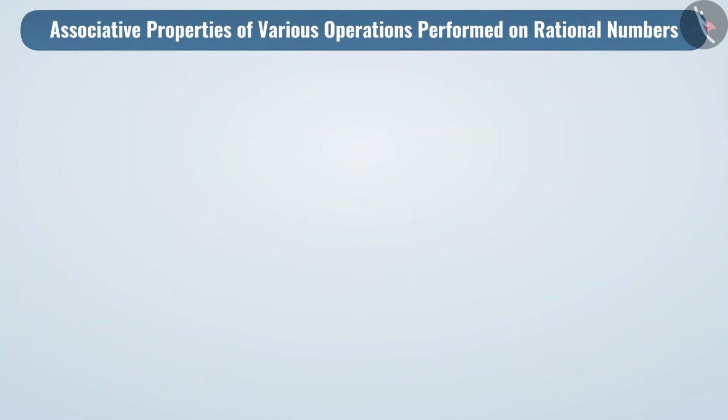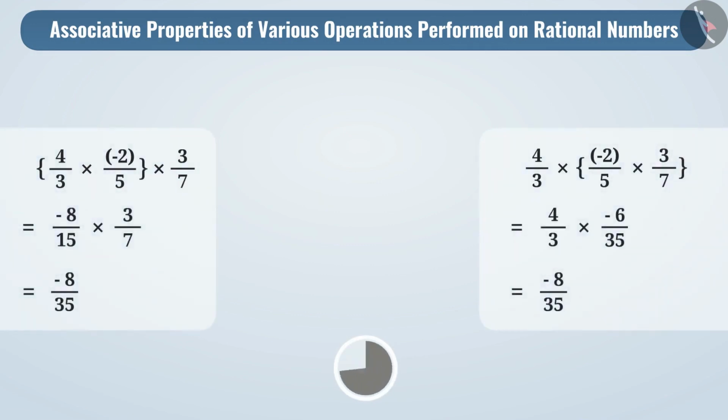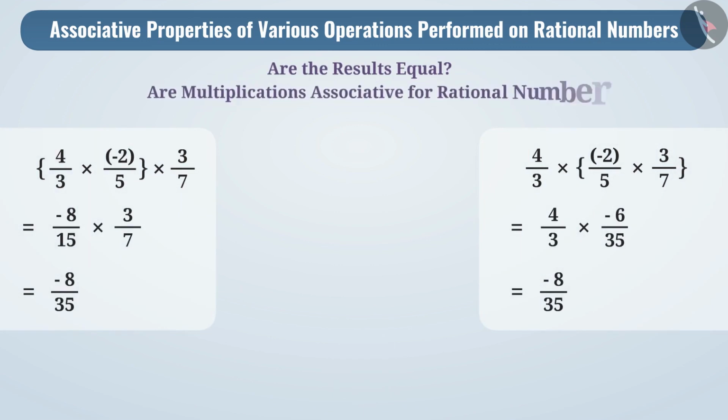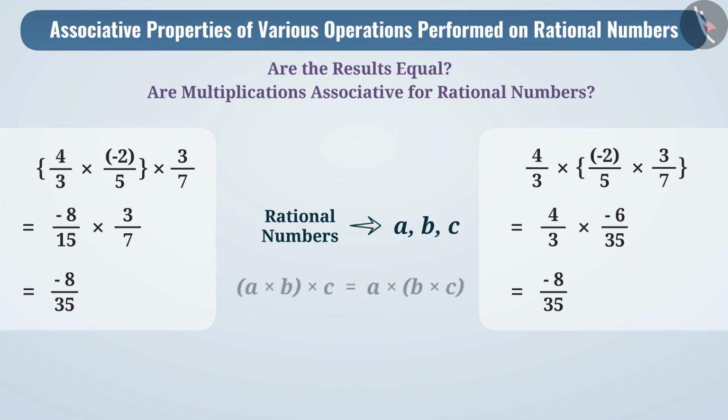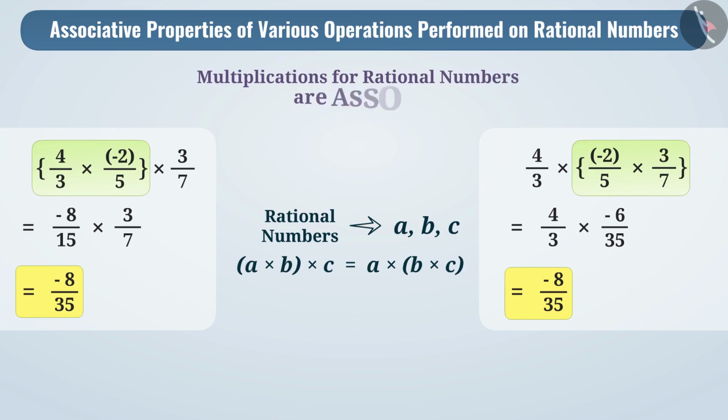Now, pause the video and multiply any three rational numbers by grouping them in different ways. Are the results equal? So, are multiplications associative for rational numbers? Absolutely right. Rational numbers a, b, c can be multiplied by grouping in any way. The result will always be equal. Therefore, we can say that multiplications for rational numbers are associative. Here, the results in both cases are equal.